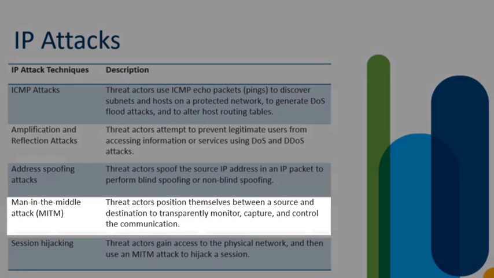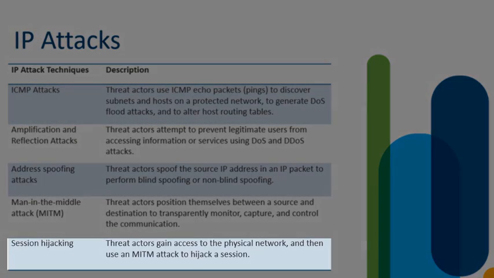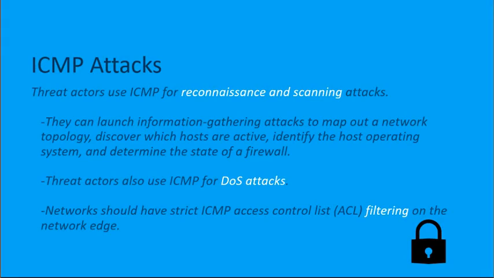To put more insult to injury, an attacker can be part of a man-in-the-middle attack. They would position themselves directly between a source and destination to transparently monitor, to capture, and to even control the communication, which is all network traffic moving between a source and destination. With session hijacking, a threat actor can try to gain access to the physical network and then use a man-in-the-middle attack to not just watch a session, but to actually hijack a session and become the, quote, legitimate user in the conversation. So we dive deeper then into ICMP attacks themselves.